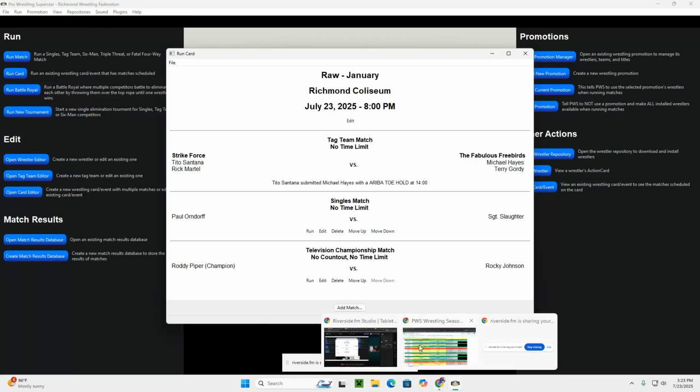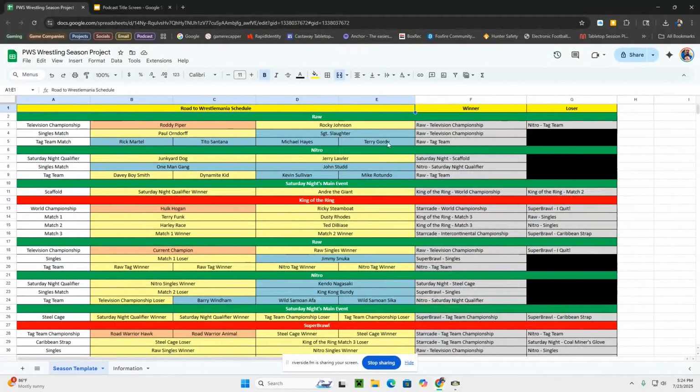So now what I'll do is go to my template, and you can see now that these two guys are going to go to the Raw tag team. The fabulous Freebirds have their storyline come to an end for at least the moment. So we go to the Raw tag team, and we are bringing forward now Strikeforce.